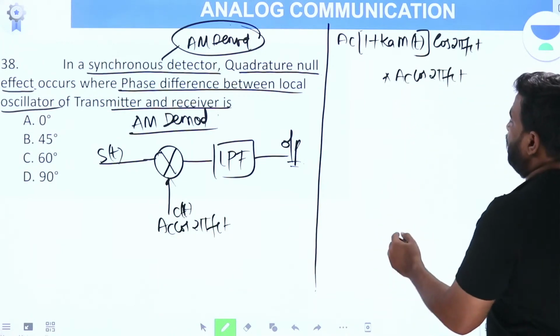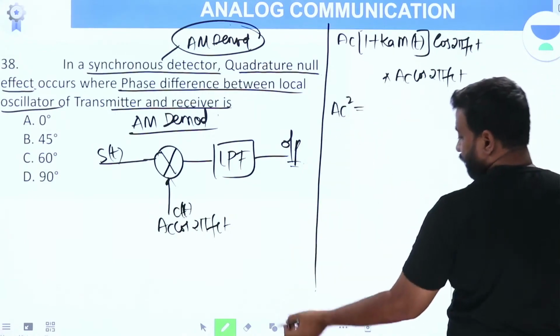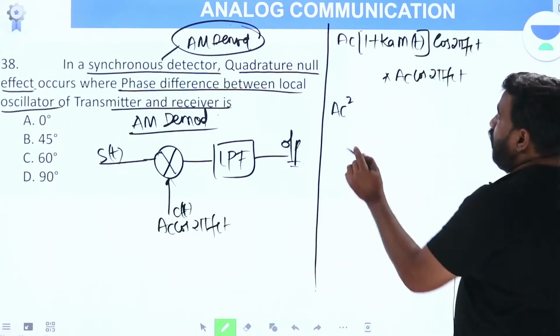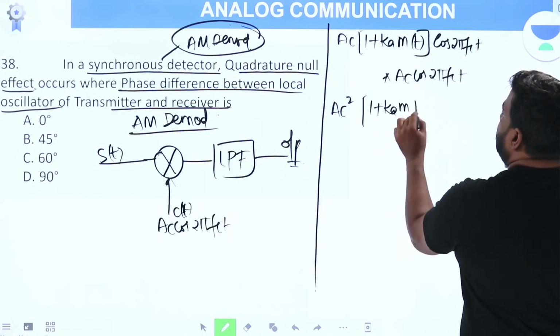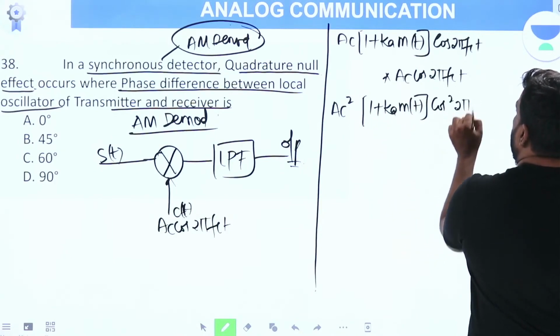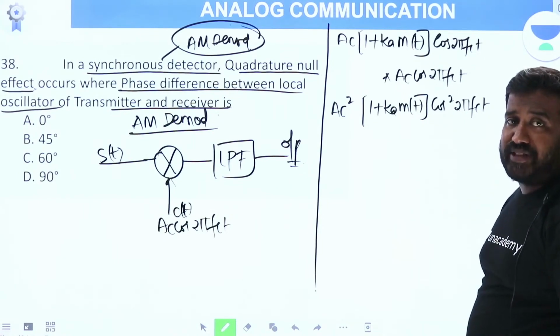When you multiply this, you get Ac square into 1 plus Ka m of t cos square 2 pi fct.